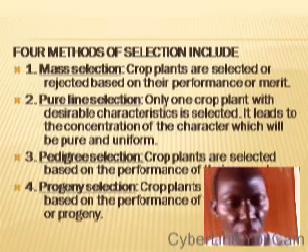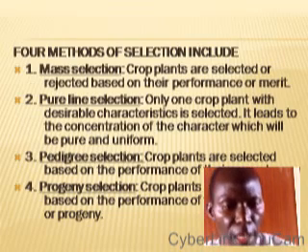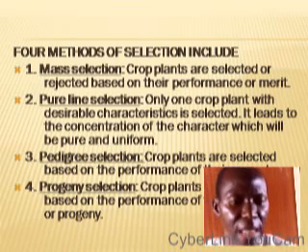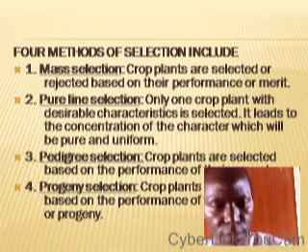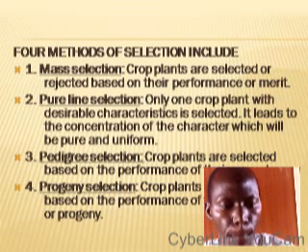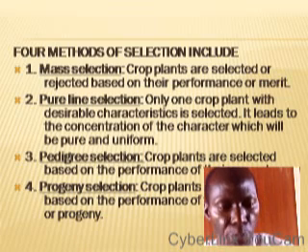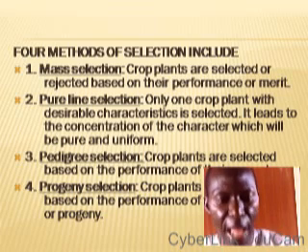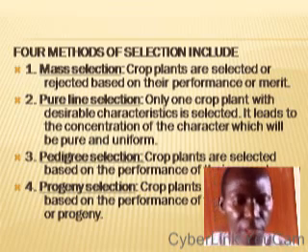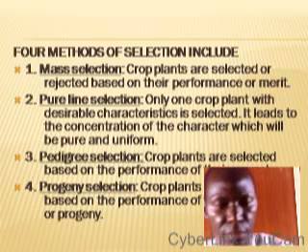There are 4 methods of selection. Here, in these 4 methods of selection, we are talking about the artificial selection. So it involves 4 methods. 1. Mass selection. 2. Pure line selection. 3. Pedigree selection. And 4. Progeny selection. In mass selection, crop plants are selected randomly within a plantation